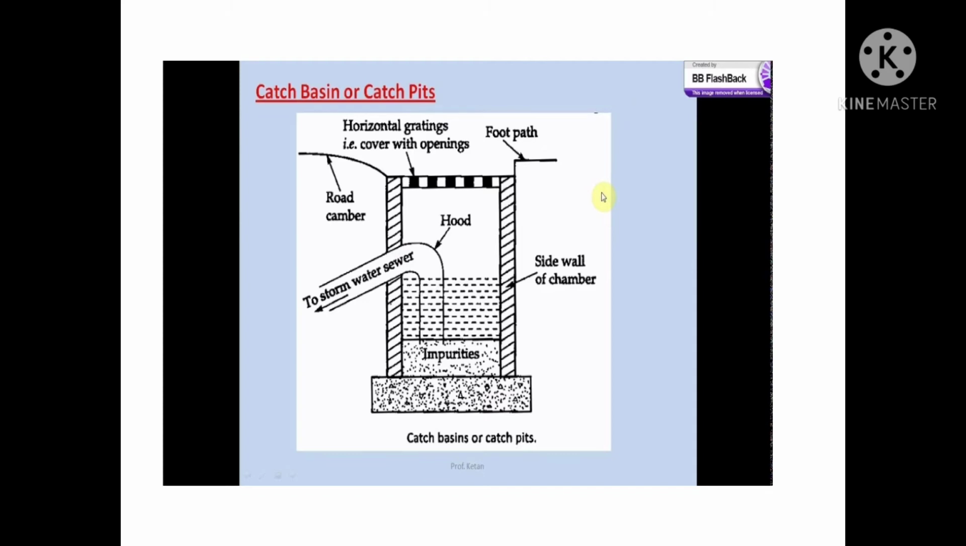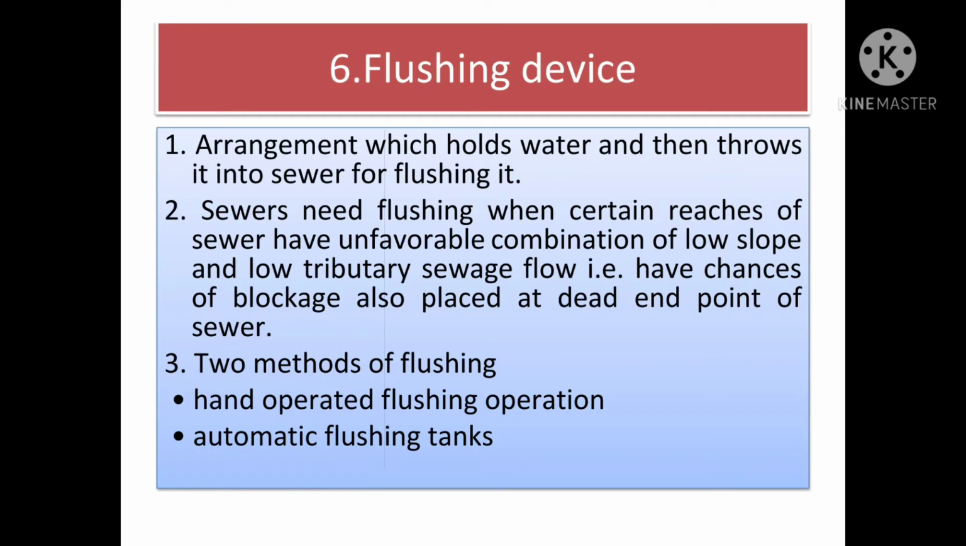Next one, flushing device. A flushing device or arrangement holds water and then throws it into the sewer for flushing it. Sewers need flushing when certain reaches of sewer have an unfavorable combination of low slope and low tributary sewage flow, that is, have chances of blockage. They are also placed at the dead end point of a sewer. There are two methods of flushing available. One is hand operated flushing operation, another one is automatic flushing operation. Now see one by one.